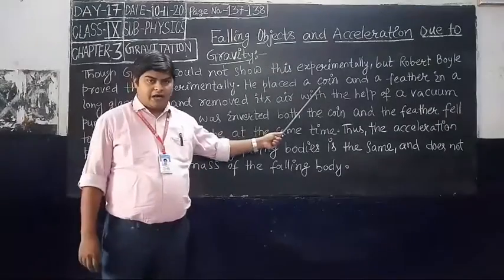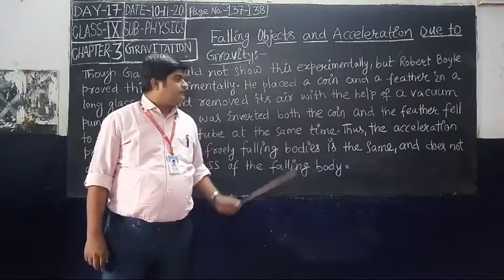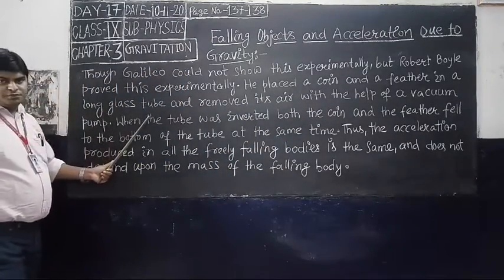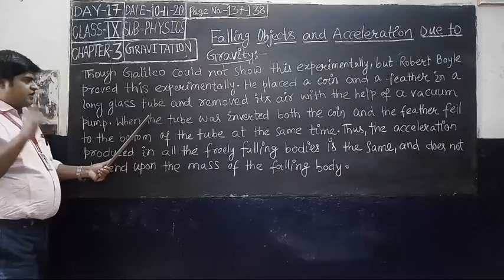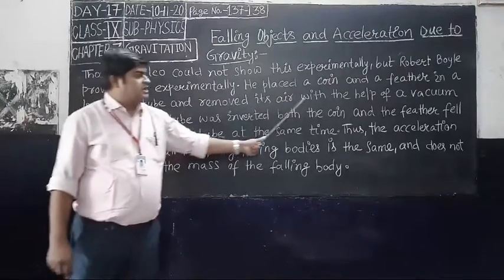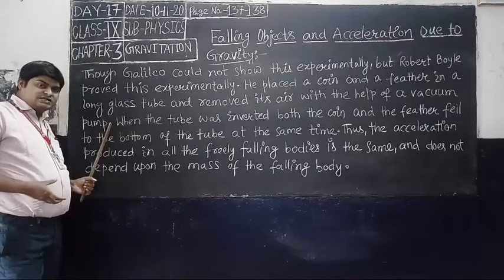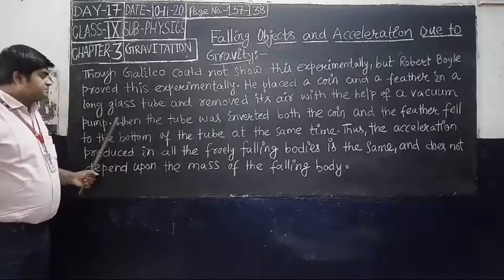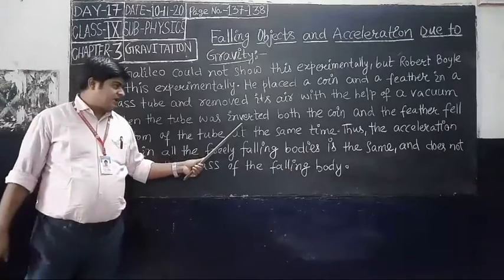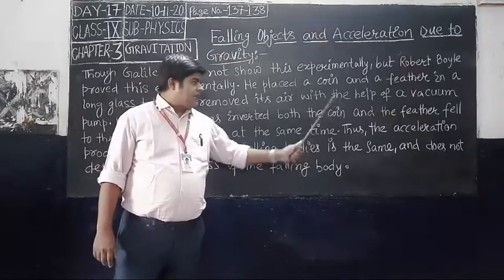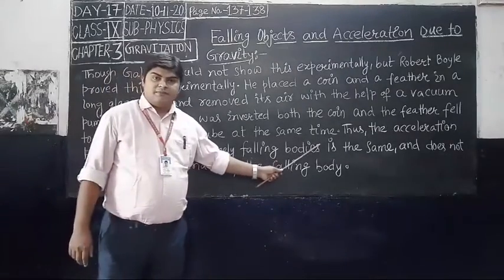Robert Boyle proved this by an experiment. He placed a coin and a feather in a long glass tube and removed its air with the help of a vacuum pump. Then, when the tube was inverted, both the coin and the feather fell to the bottom of the tube at the same time.